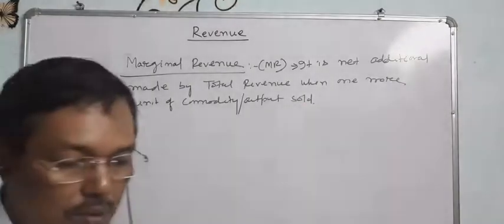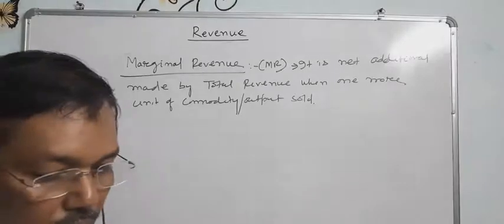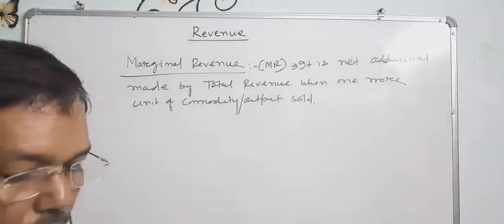What is marginal revenue? Marginal revenue is the net addition to the total revenue when one more unit of the commodity is sold.